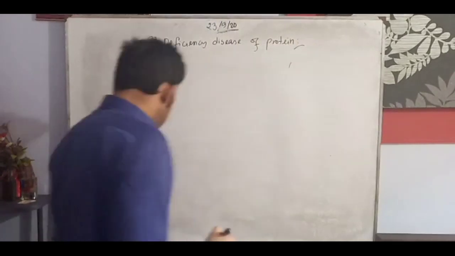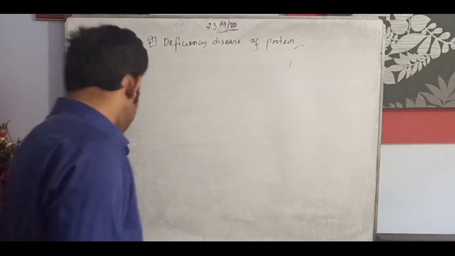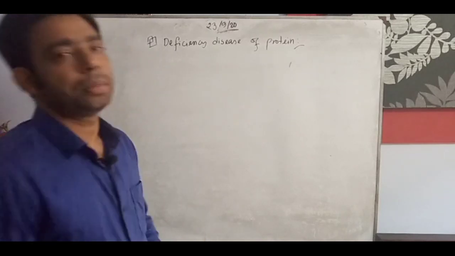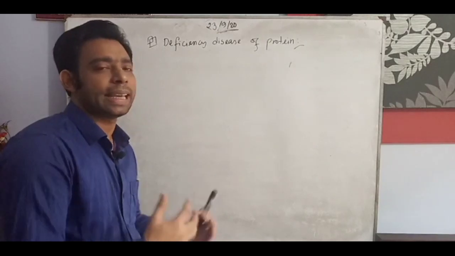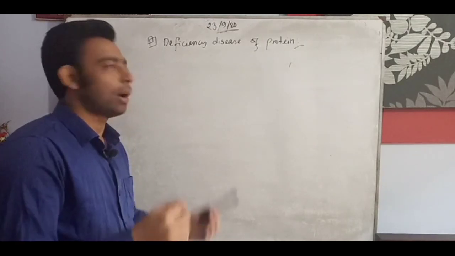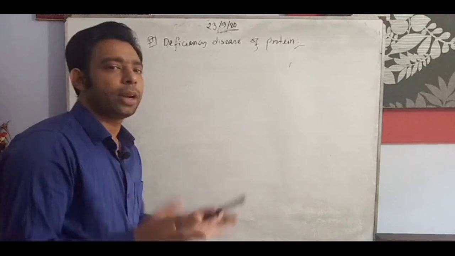Deficiency means there is a shortfall in taking protein into our body, and we go through different kinds of disease.